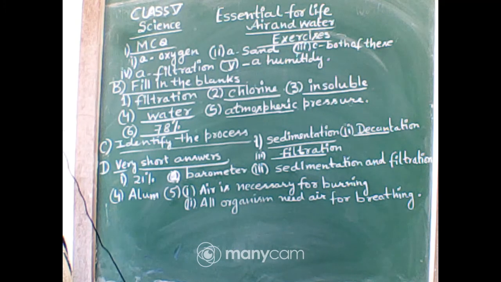Now identify the process. Number 1 sedimentation, number 2 decantation, number 3 chlorination. Very short answer. The percentage of oxygen is 21%. We can measure the atmospheric pressure by barometer, and the two processes to filter out insoluble things are sedimentation and filtration. Fourth, alum is the chemical, and fifth, two uses: air is necessary for burning and all organisms need air for breathing.